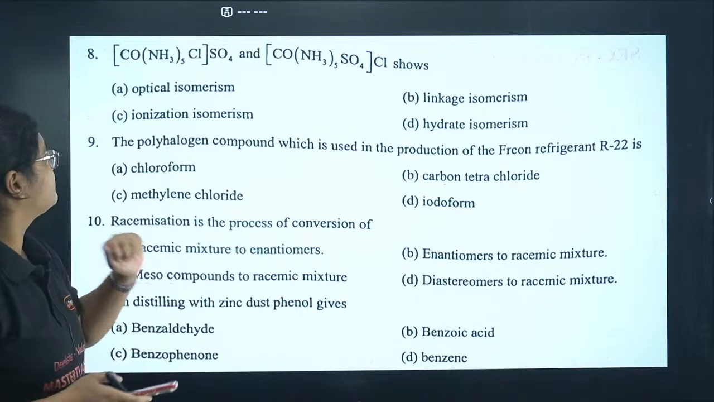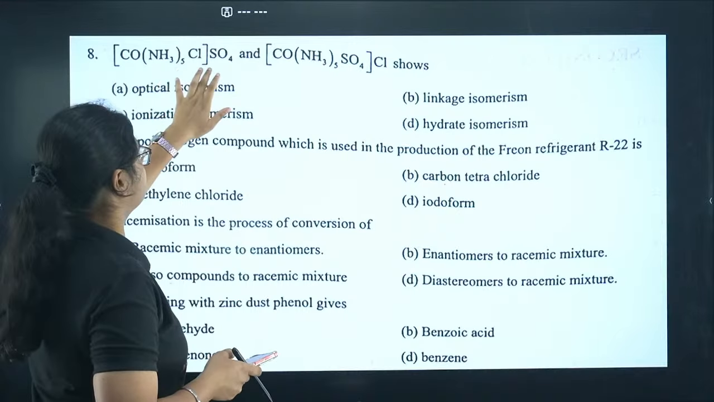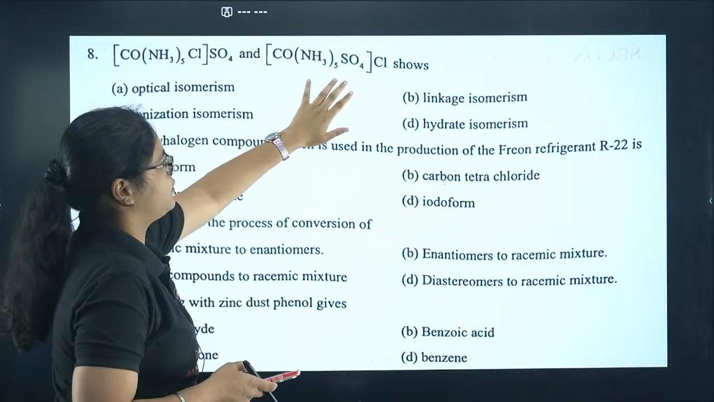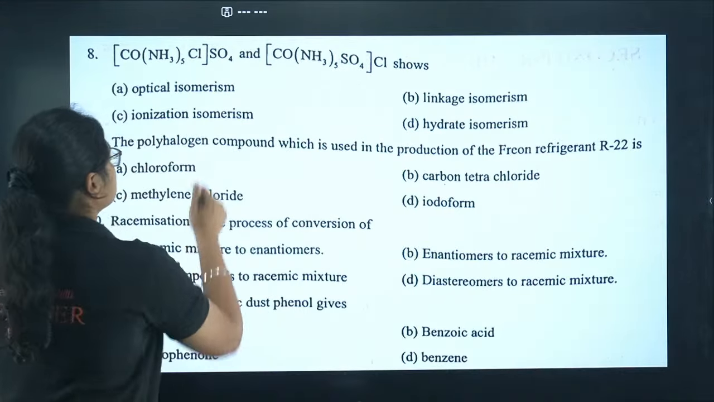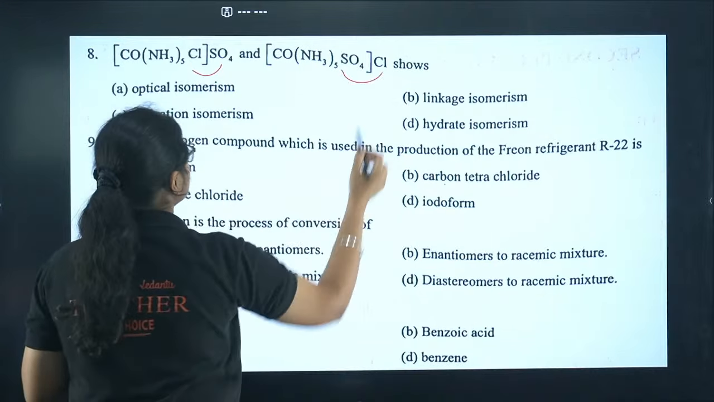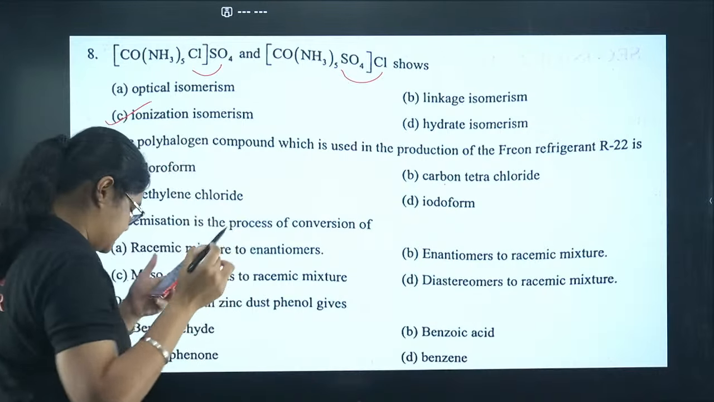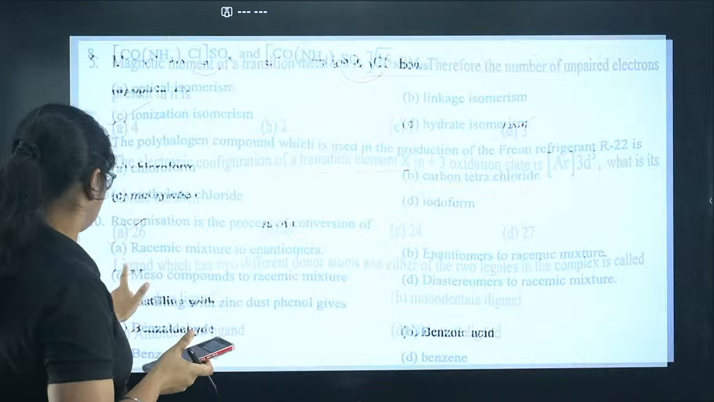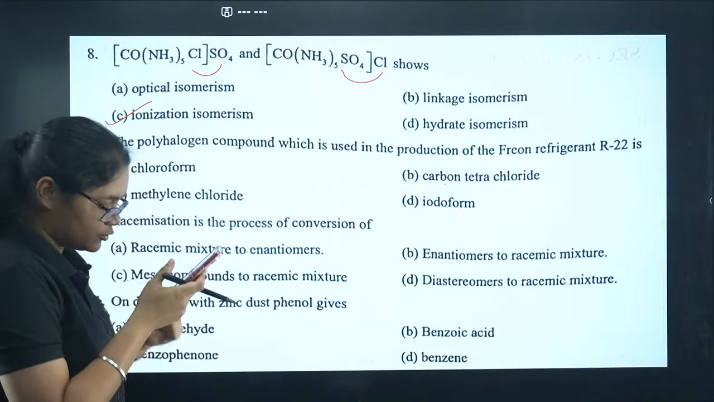Now moving to question number 8, [Co(NH3)5Cl]SO4 and [Co(NH3)5SO4]Cl shows. So here we have the exchange of ions. So this is ionization isomerism. 8 is C. 7 is C, 8 is also C.